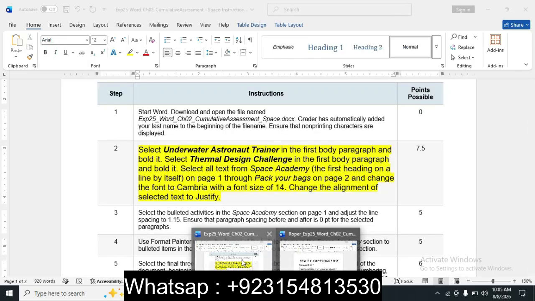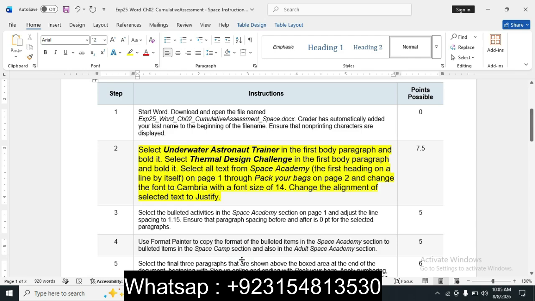And next level of this step, select all text from Space Academy, the first heading on a line by itself on page 1, through pack your bags on page 2.